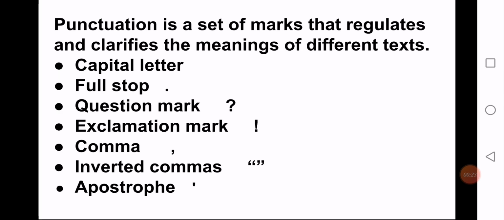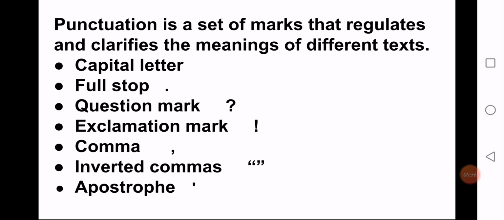Students, in one of my previous lessons, I told you that punctuation is a set of marks that regulates and clarifies the meanings of different texts. I told you about different punctuation marks and their usage, like capital letters. Every sentence begins with a capital letter, and only proper nouns can be written with a capital letter within a sentence. Then I told you about the full stop,